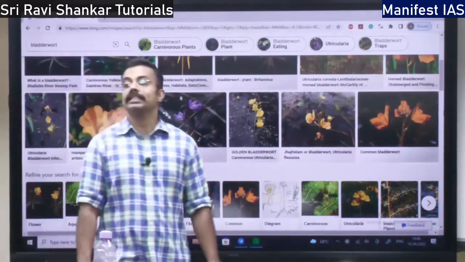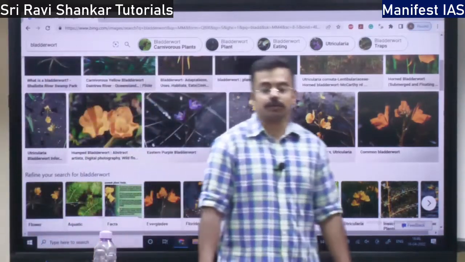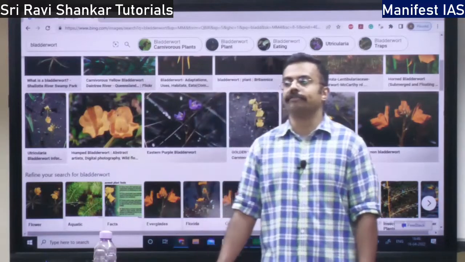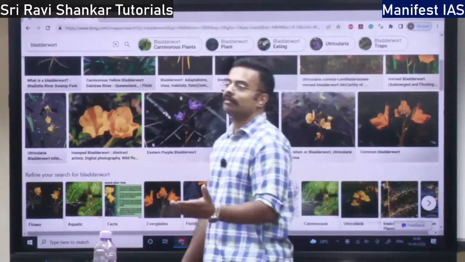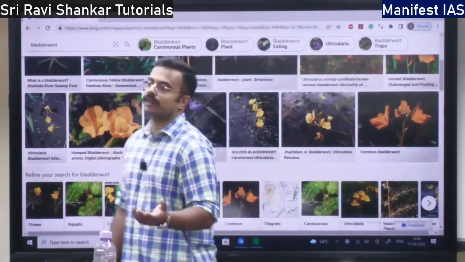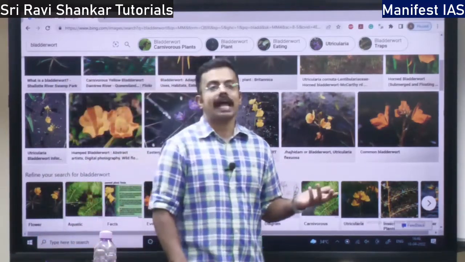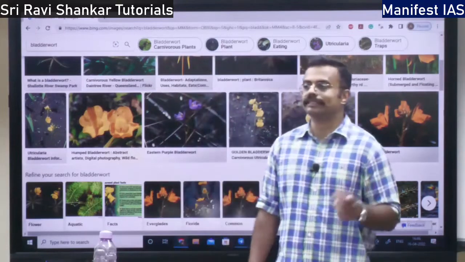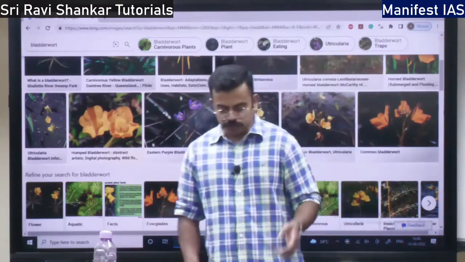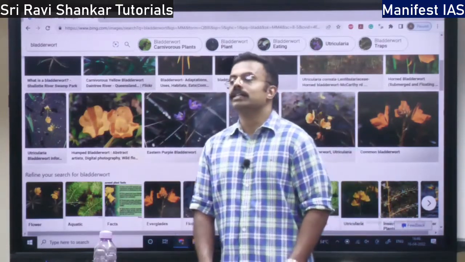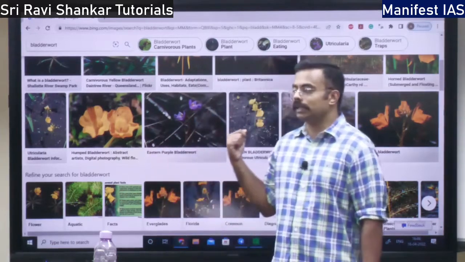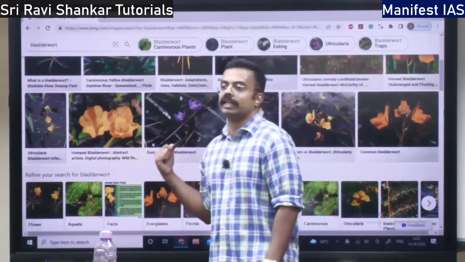So these insectivorous plants, there are many advantages as well. They have medicinal properties. They are used in treating cholera, typhoid, jaundice, and other diseases, as well as wounds and some psychosomatic diseases, anxiety, stress, all those things they are used to treat. That is the uses. Threats, they are prohibited from cultivation.